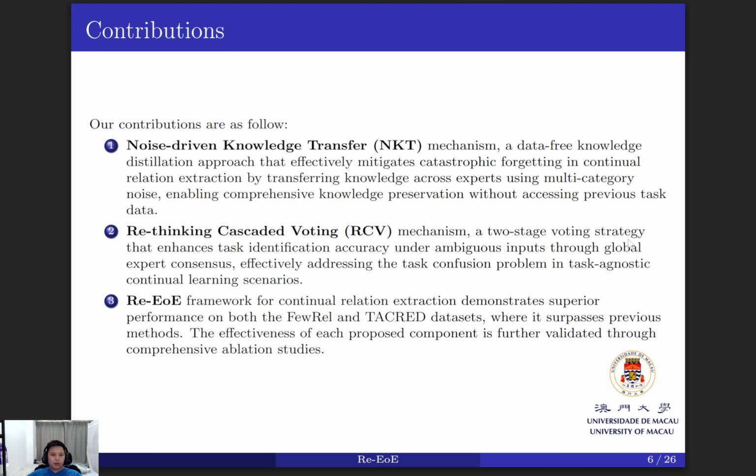We introduced a noise-driven knowledge transfer mechanism, a rethinking cascaded voting mechanism, and the EOE framework. Here's the end of the introduction.